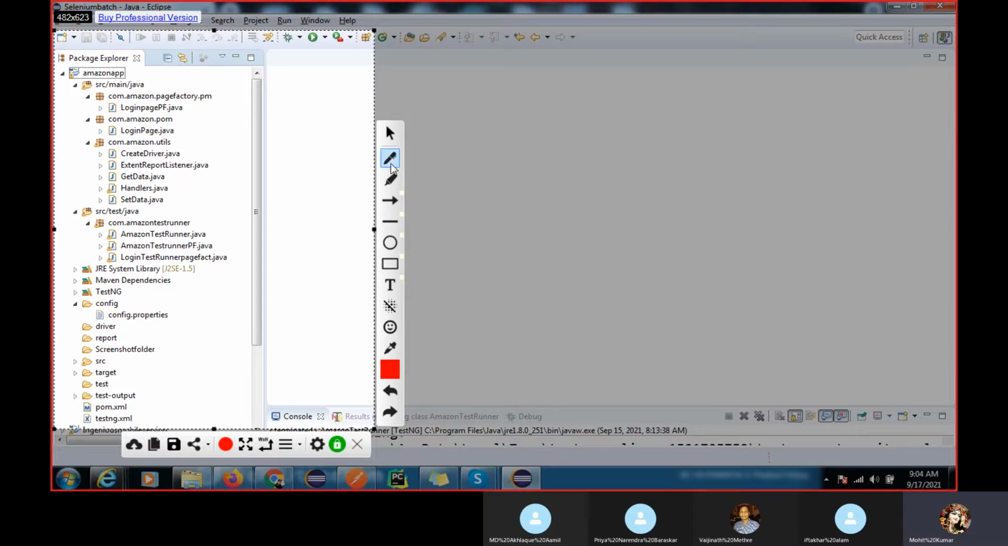Got it, right? So we already know Maven, I have explained it to you. Any project in real time we develop on Maven. You can see this is your Maven project, and in Maven my framework name is Amazon app. Might be your company name is there. We have two folders, the main folder and the test folder. So in the main folder, we will develop our business logic.